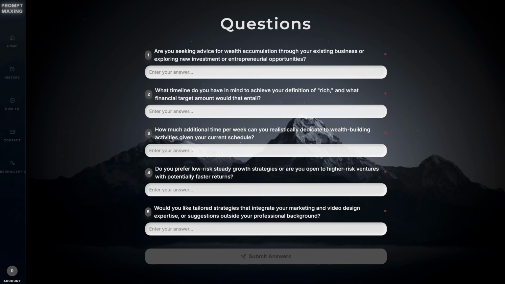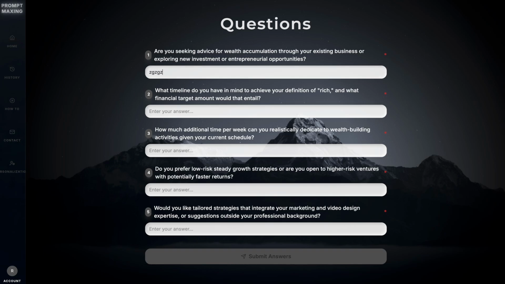You can also disagree with the agent. If he asks a question that's not important for you, then you just write don't include that in the final prompt. You're really free to write anything you want here. But you have to answer every question to submit your answers. Also note that if you write informal in the original prompt and in these questions here, the output later, the finished prompt, will also be in informal tone. So the AI agent will copy the tone you write.